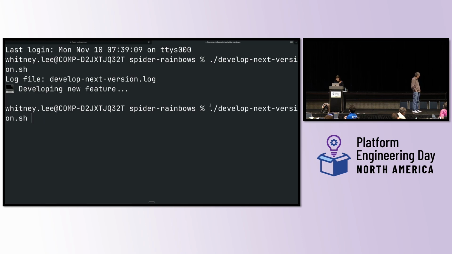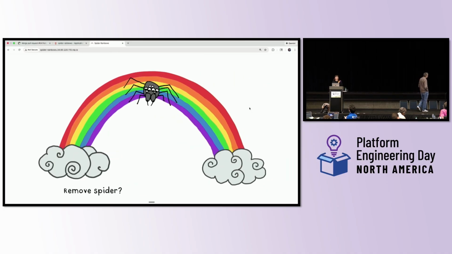All right, so the problem right now, well, actually it's a good thing. At my very popular and successful company with spiders and rainbows, our users love the scary spider. They're like, yes, more scariness, please. So the new feature we're going to develop is to make the most horrific spider we could possibly come up with.